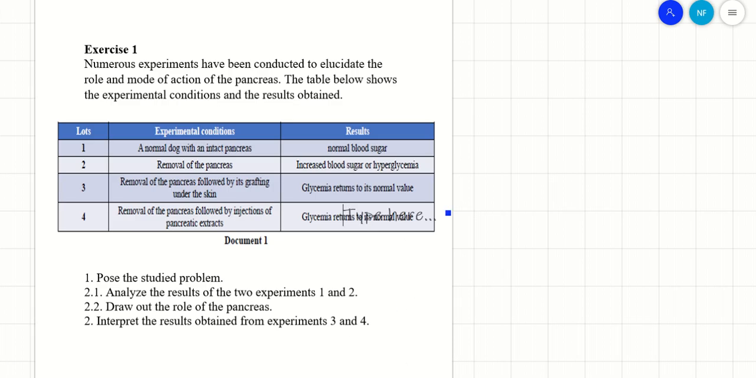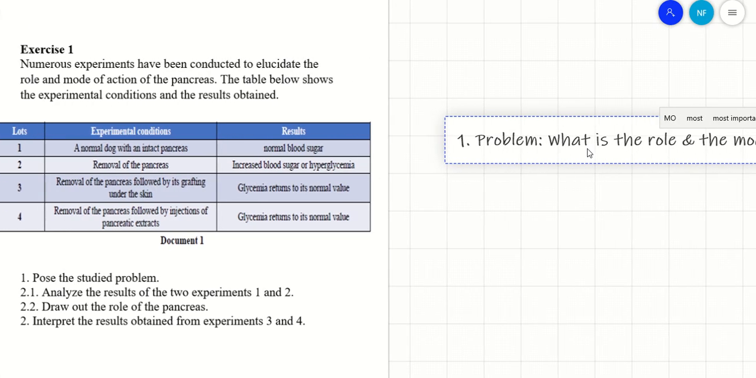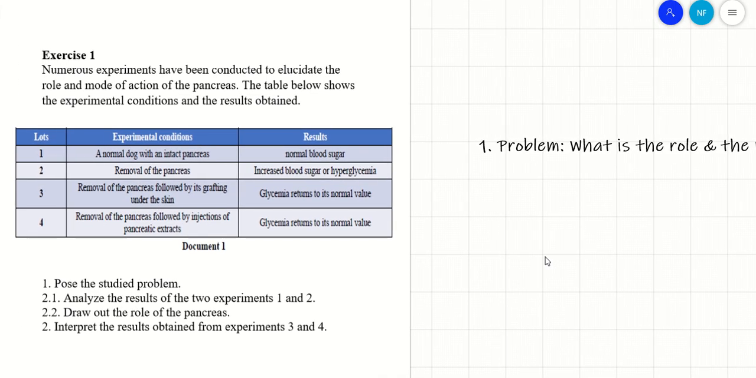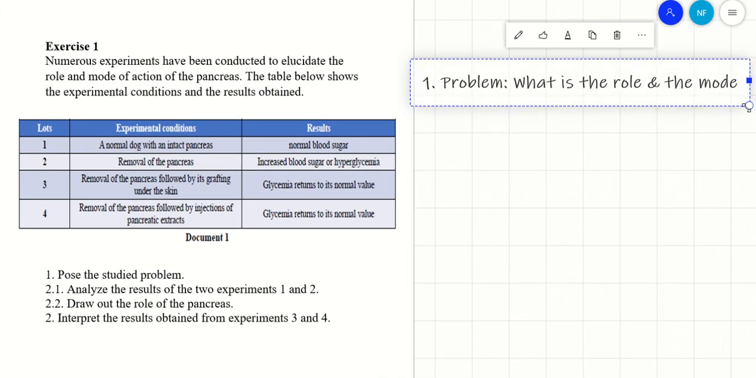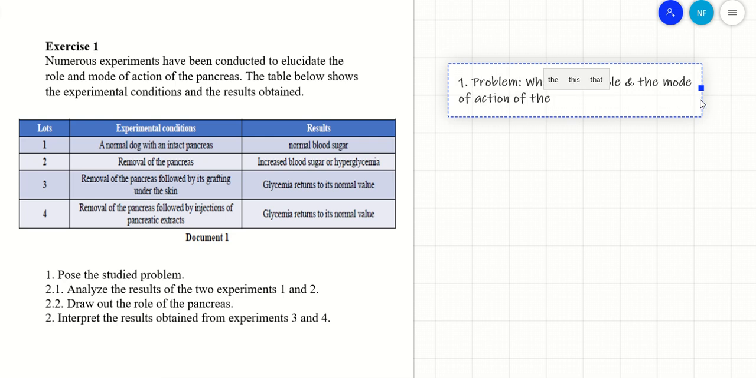First of all, pose the problem studied. First, the problem has to be written as a question and ended by a question mark. So what is the problem? What is the role and the mode of action of the pancreas? Just a second. Minimize it. Okay. Role and mode of action of the pancreas, ending by a question mark.